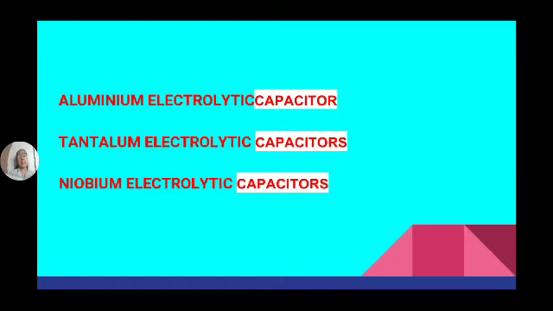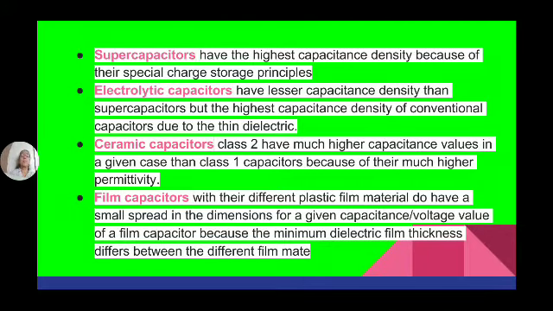So these are the different types of capacitors. Now in this, some brief description is given: supercapacitors have the highest capacitance density because they are double layered capacitors, hence they are used to store charge.